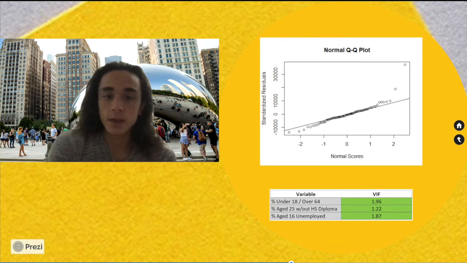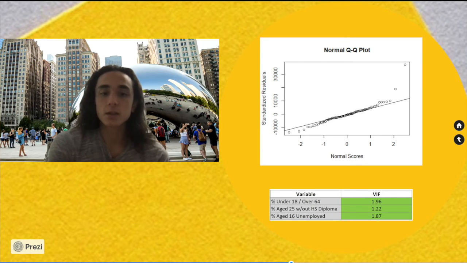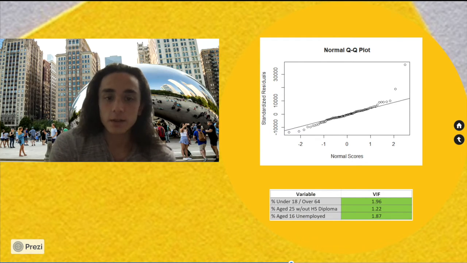And also looking at the VIF values of our 3 independent variables, we can see that there's no evidence of multicollinearity since the VIF values are less than 10.